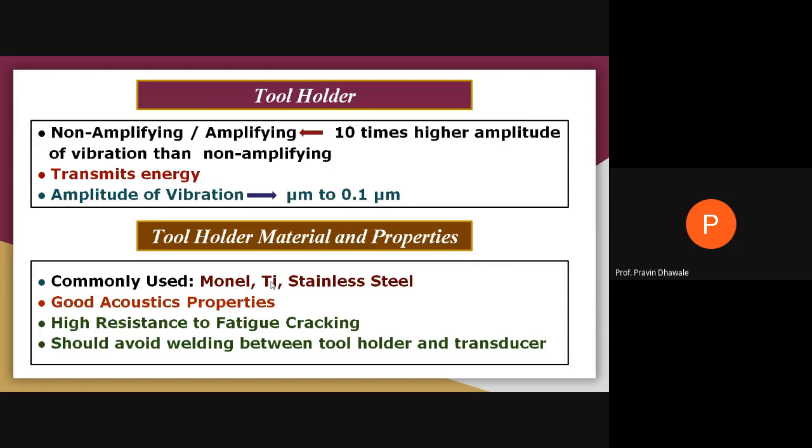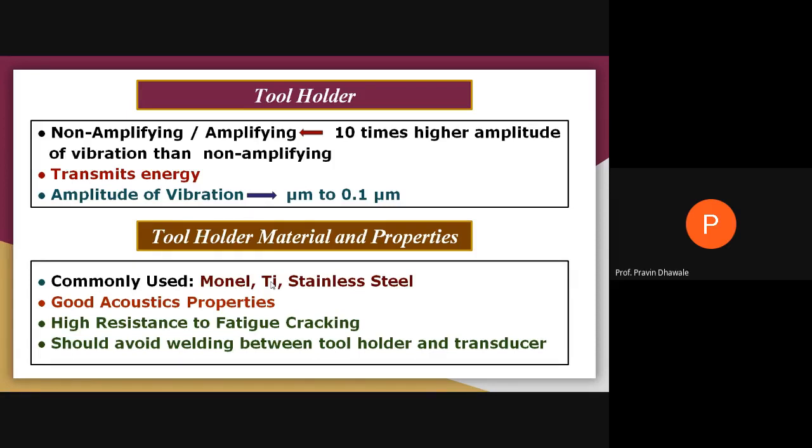But when the tool holder is of an amplifying type, it will provide a 10 times higher amplitude of vibration than the non-amplifying type tool holder. The tool holder also transmits the energy from the transducer to the tool, and the amplitude of vibration will be achieved in a range of 0.1 micrometer. That is the amplitude of vibration of the tool holder.